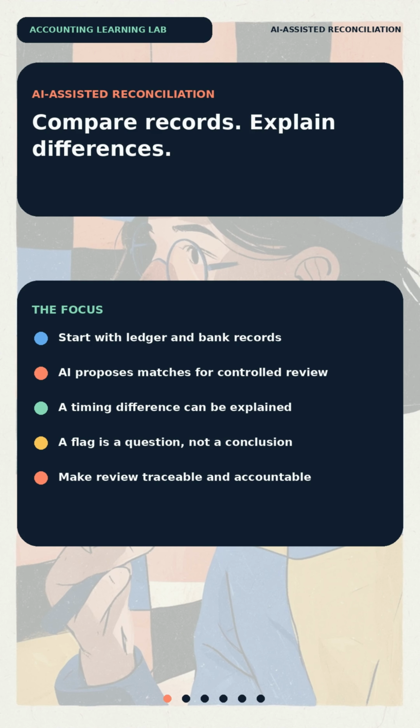Reconciliation compares two records that should explain the same activity, such as a company's cash ledger and bank statement. The goal is not to force one balance to equal the other. It is to explain differences, identify exceptions, and determine what action is supported by evidence. AI can speed the screening, but it must support judgment rather than replace it.